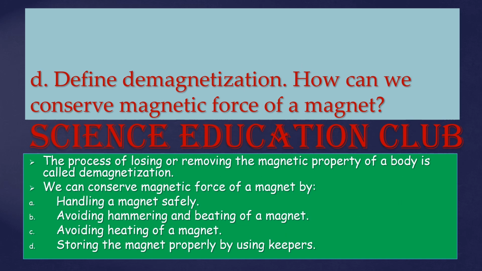Define demagnetization. How can we conserve the magnetic force of a magnet? The process of losing or removing the magnetic property of a body is called demagnetization. We can conserve the magnetic force of a magnet by handling a magnet safely, avoiding hammering and beating of a magnet, avoiding heating of a magnet, and storing the magnet properly by using keepers.